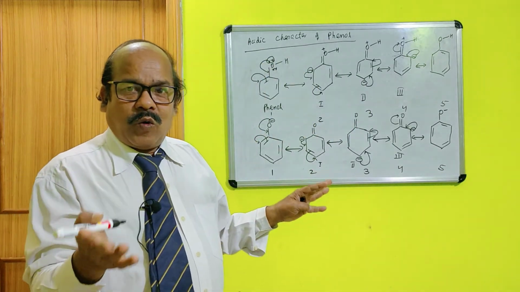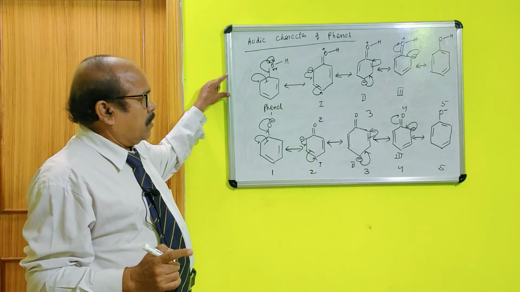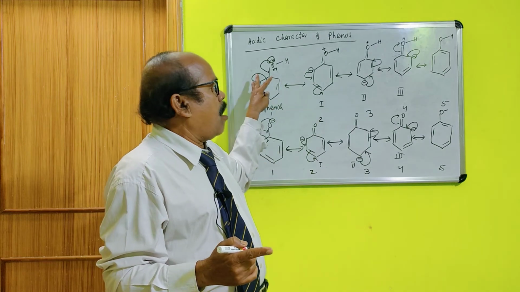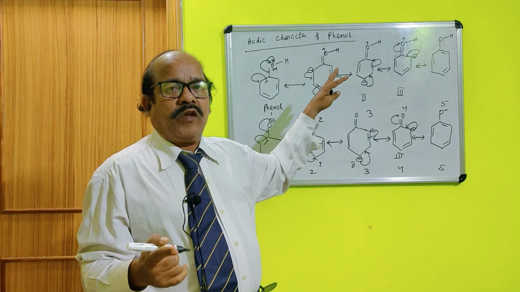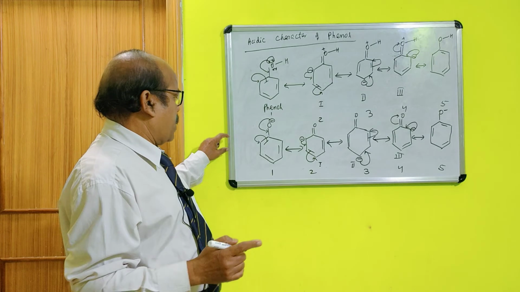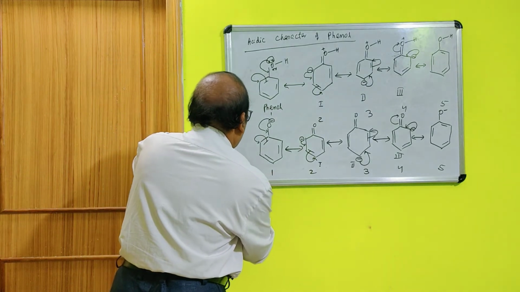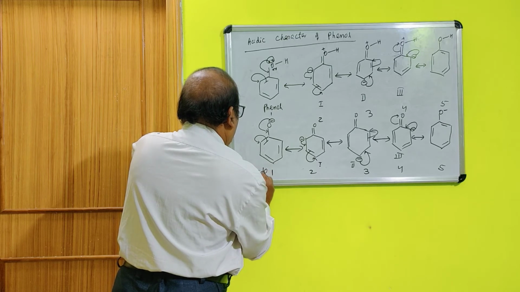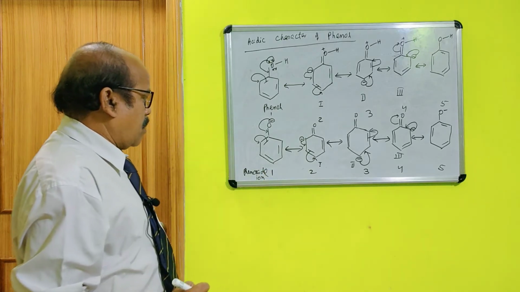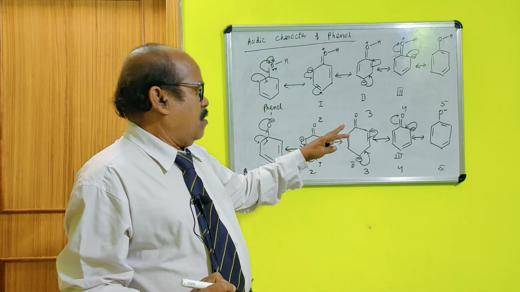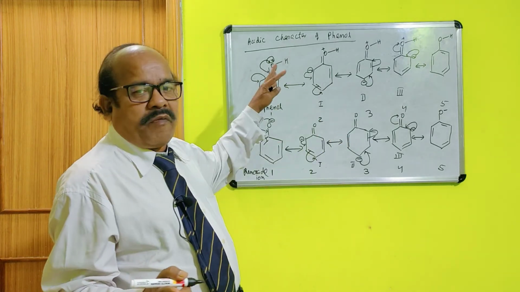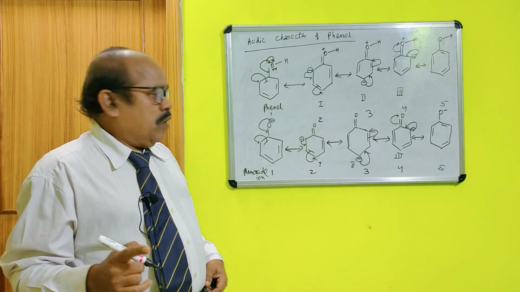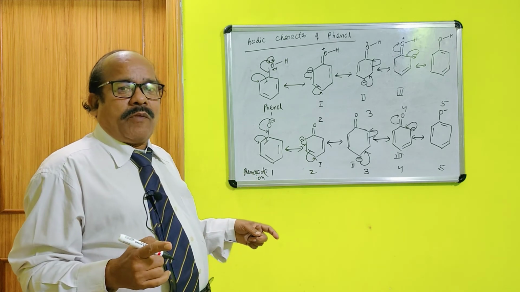So I want to argue in this way. For phenol, there are either 3 resonating structures or in total 5 resonating structures. The same number you will find in the case of phenoxide ion. It has also the same number of resonating structures as phenol. So, how to argue that phenoxide ion is more stable than phenol?